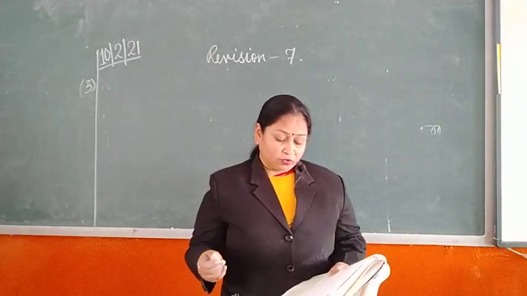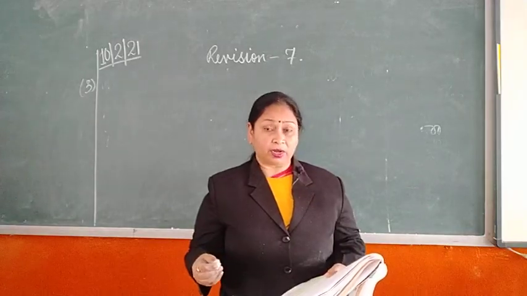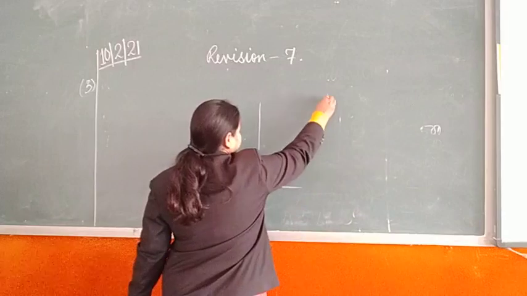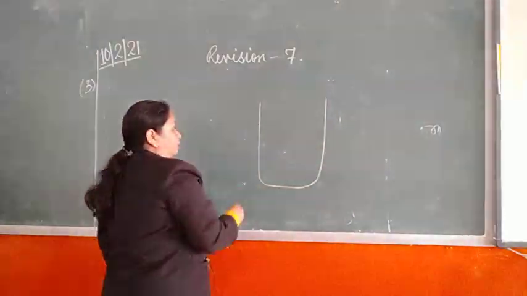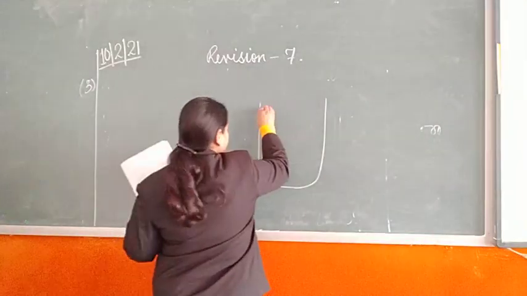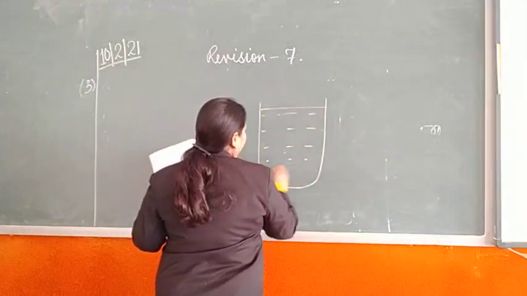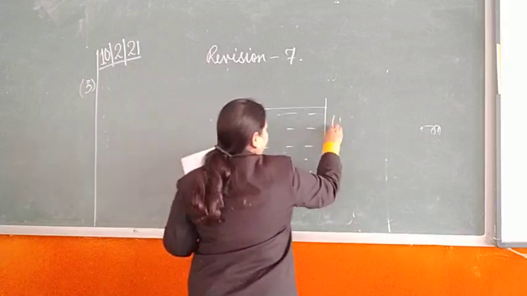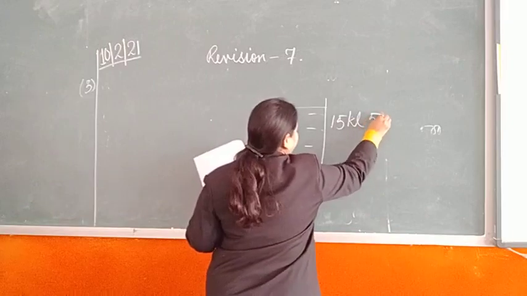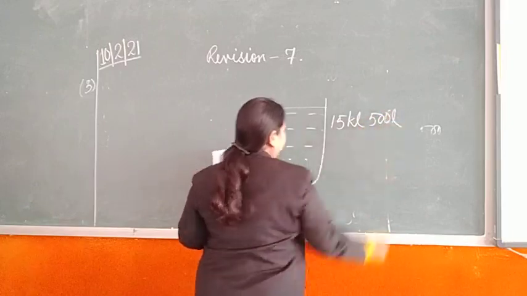Then there was 15 kiloliter 500 liter water in an overhead tank. Now, suppose this is the tank, and the water was filled till here, and it was 15 kiloliter and 500 liter.